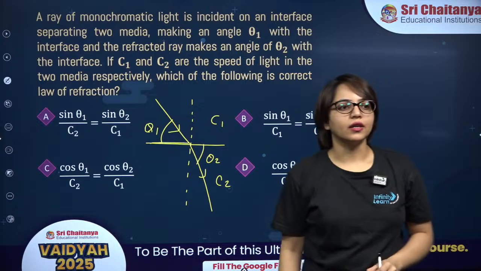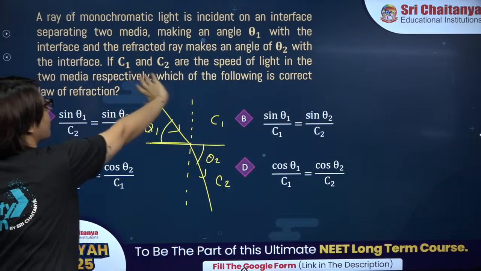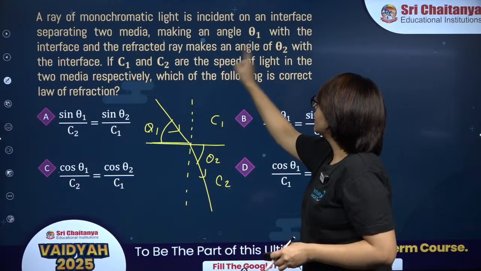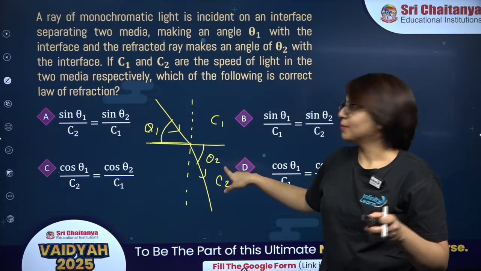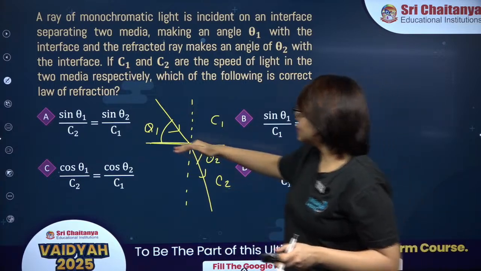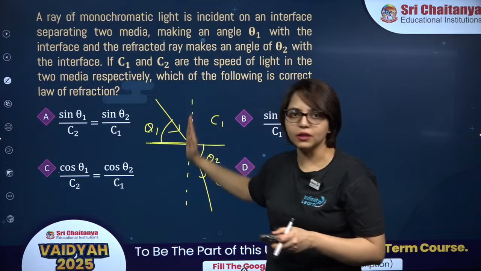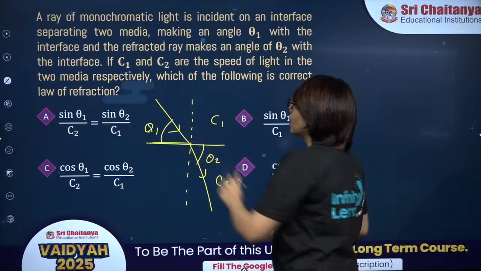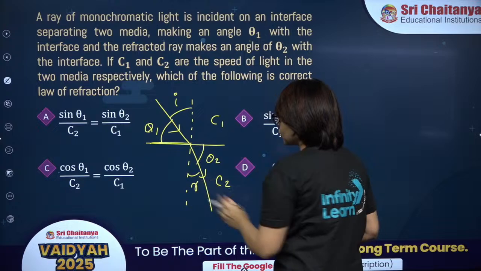The law of refraction. The language of the question is important. If you don't read this question carefully, you will take angle of incidence as theta 1 and angle of refraction as theta 2. But theta 1 and theta 2 are not angle of incidence and refraction. These angles are made with the interface, with the boundary, not with the normal. We take angle of incidence with respect to the normal. So angle of incidence is I and angle of refraction is R.